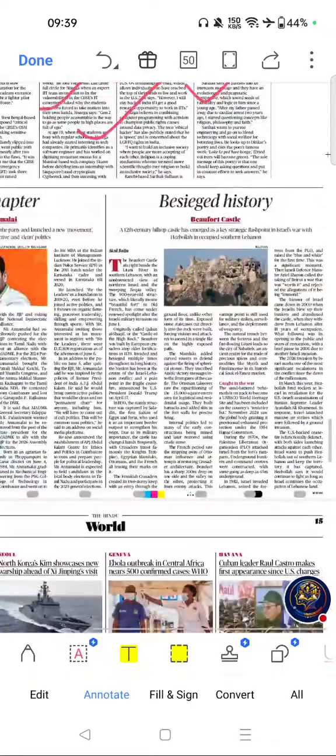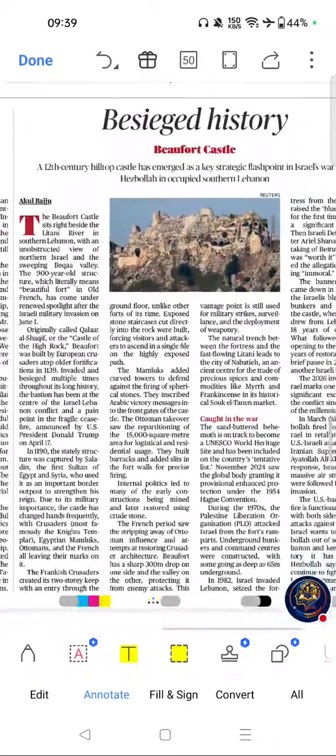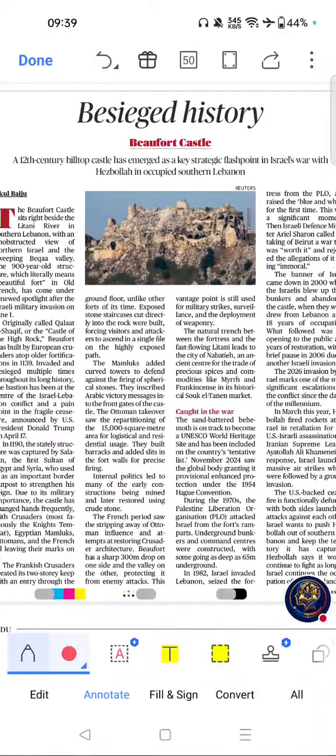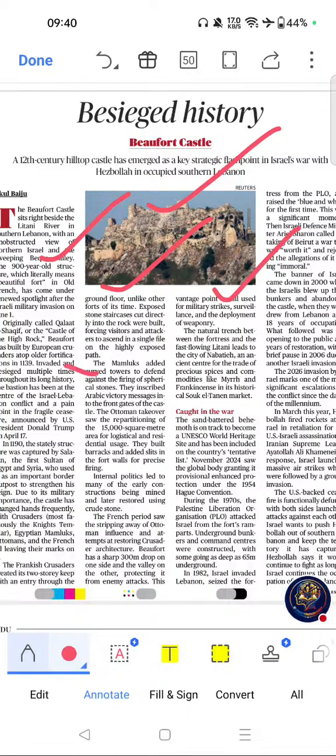Next important article from this page was this one. Besieged history, Beaufort Castle. If you see the importance, West Asia remains one of UPSC's favorite IR topics. Geography-linked conflict areas frequently appear in prelims. Important for understanding Israel-Lebanon relations. Useful for mapping questions and strategy studies. Can be used in mains answers on regional conflict.